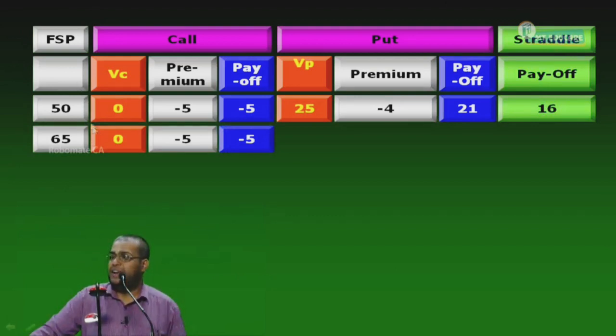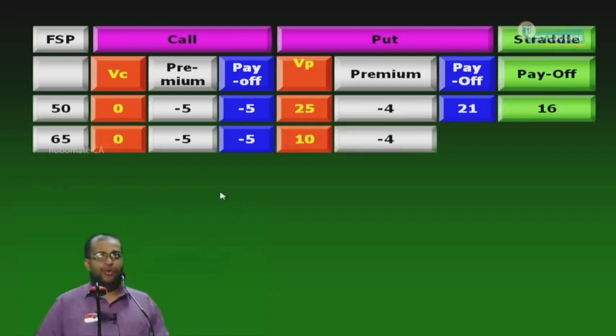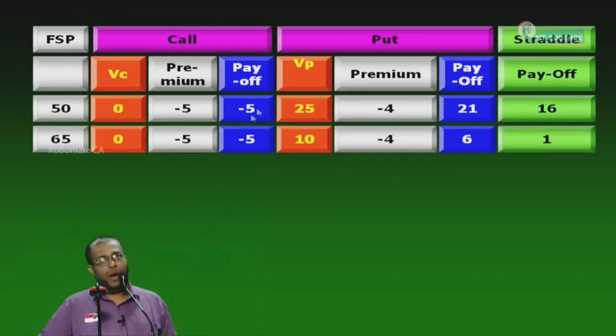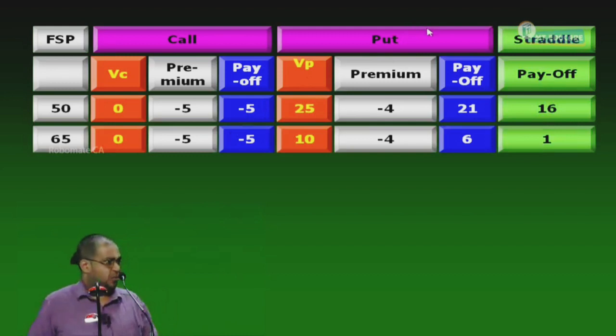Exercise. I have a right to sell at 75 a share worth 65. What is the value of the put? 10. What is the premium? -4. What is the payoff for the put option? 6. Put alone, I get 6. Call alone, I have -5. I hold both. What is the straddle payoff? 1. The payoff of the straddle is 1.